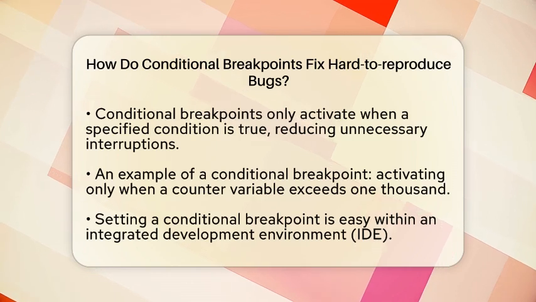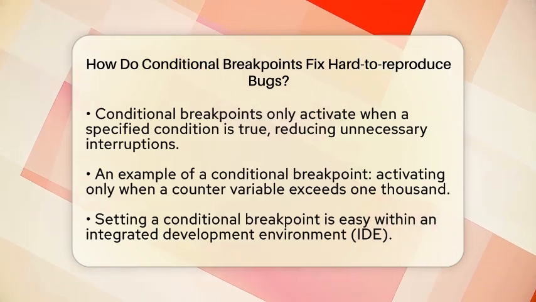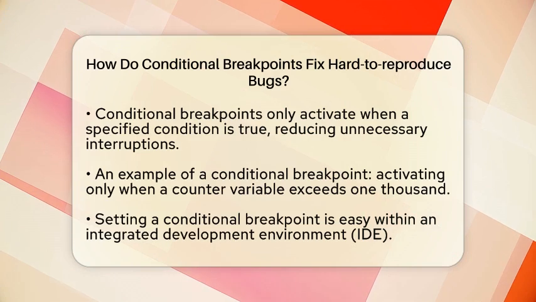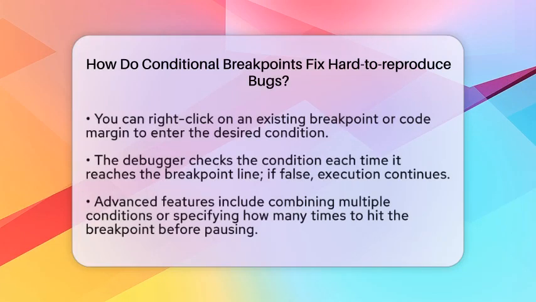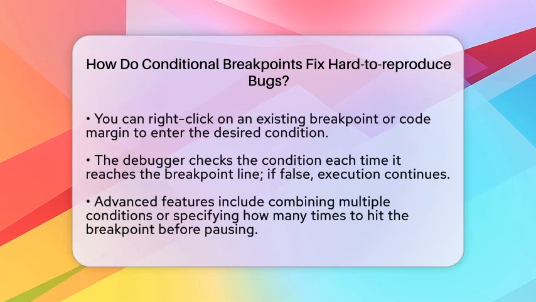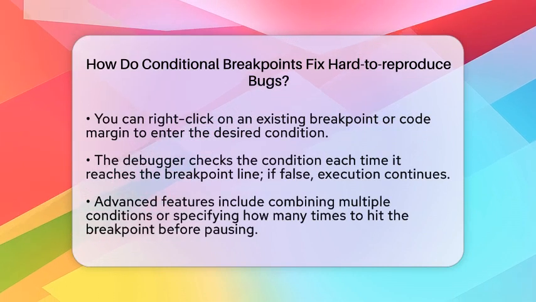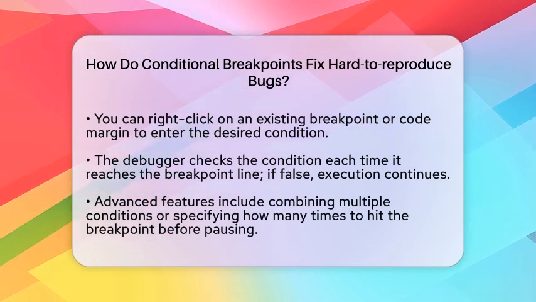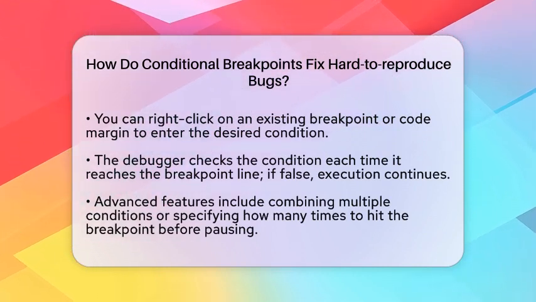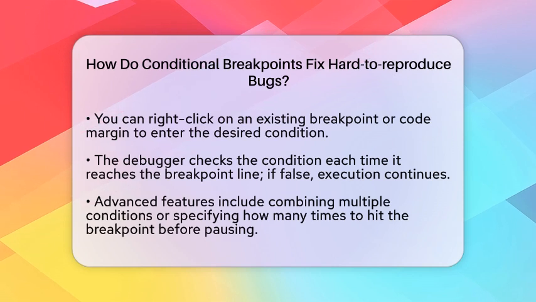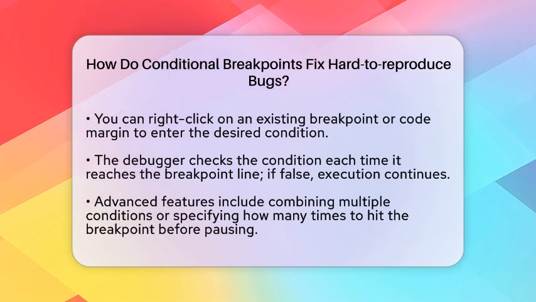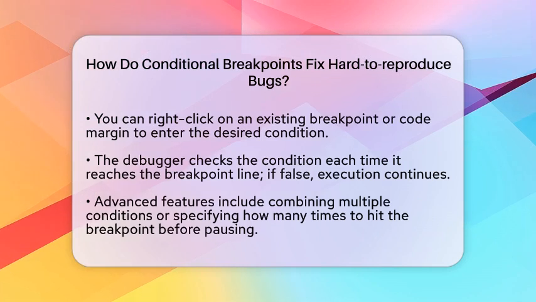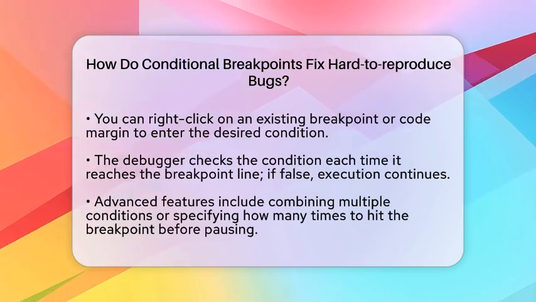Setting a conditional breakpoint is straightforward. In your integrated development environment, you can click on an existing breakpoint or the code margin. From there, you can enter the condition you want to evaluate. Each time the debugger reaches that line, it checks the condition. If it is false, the program continues running. If it is true, the debugger pauses, allowing you to inspect the current state.